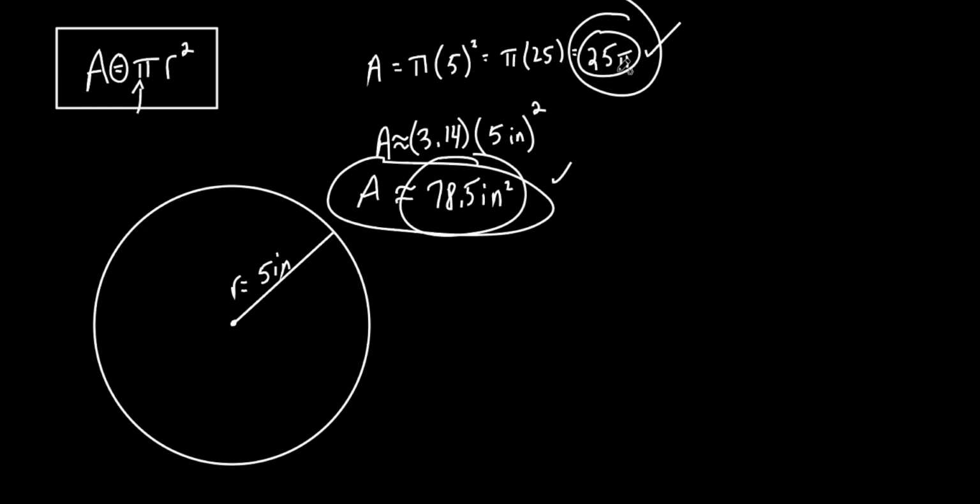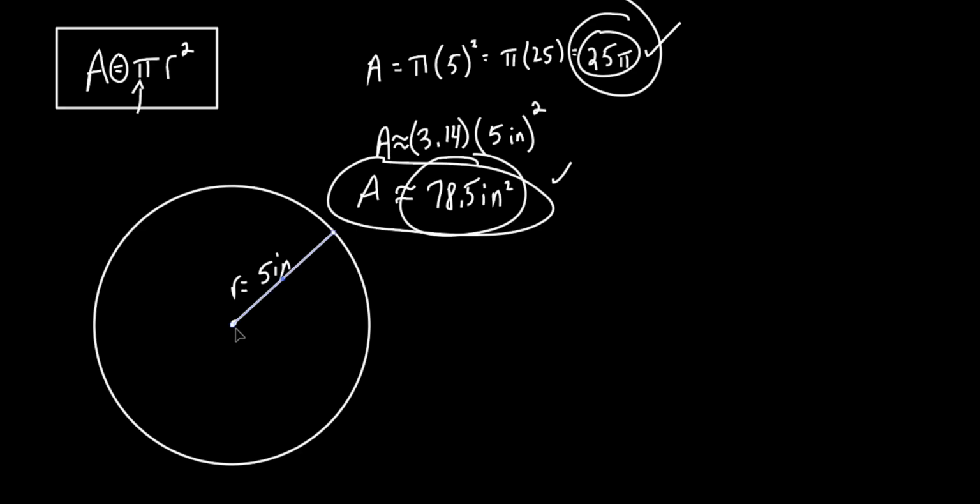Question. They will. Well, there's no way to find the area if they don't give you the radius. Okay? Let me say it this way. They're going to give you enough information in order to find the radius. But most of the time, they're going to give you the radius. Sometimes they give you the diameter.